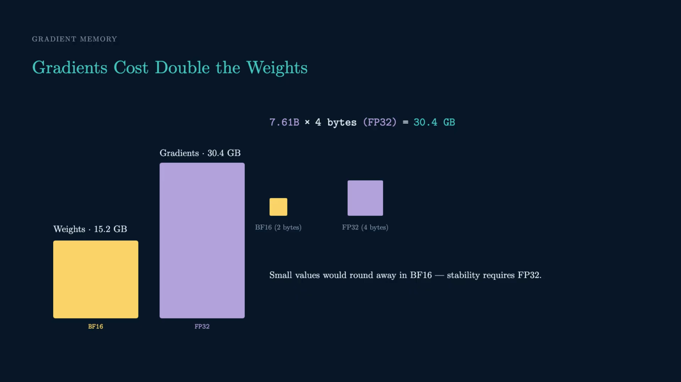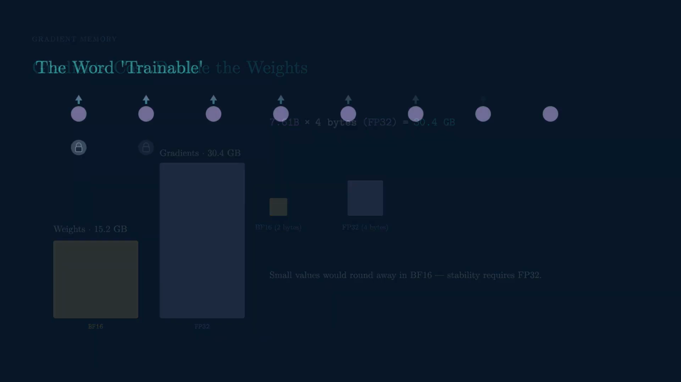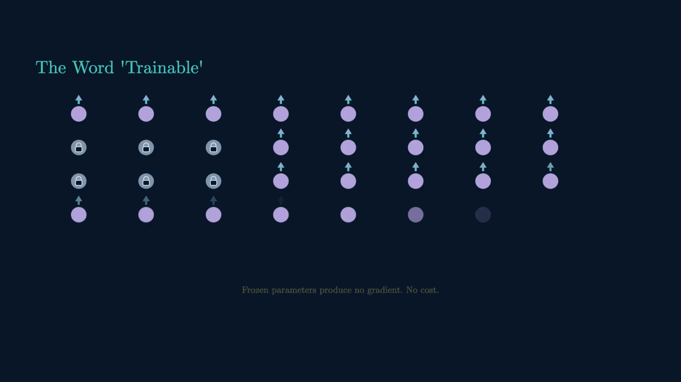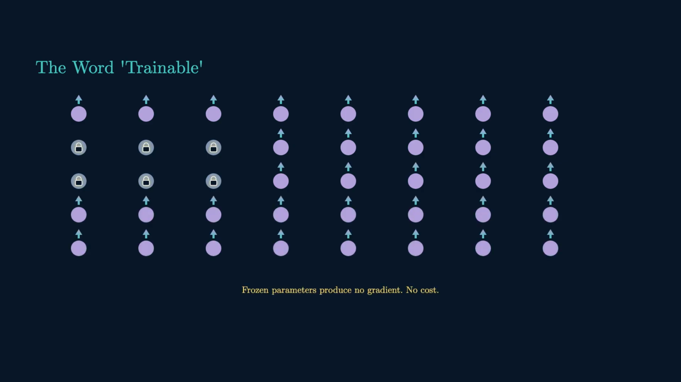Running total, 62 gigs. Your 40 gig A100? Gone. Notice the word trainable. A parameter you've frozen produces no gradient at all. Which means it costs nothing here. 0. That's not a rounding trick, it's a genuine loophole in the accounting.